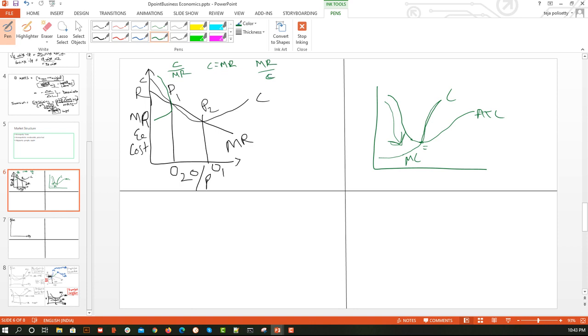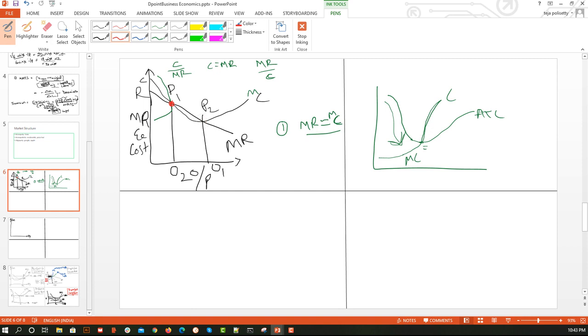Here we need to find two conditions. The first condition is that MR should intersect the MC. This is MC. MR should be equal to MC. This is our first condition, and that is very easy. At what point can we highlight that? Yes, here we can see MR is equal to MC, and here we can see MR is equal to MC. So the first condition is satisfied.